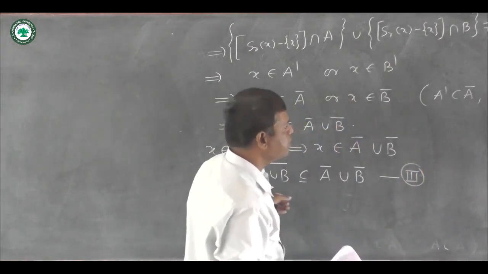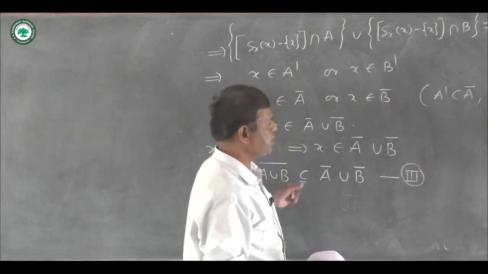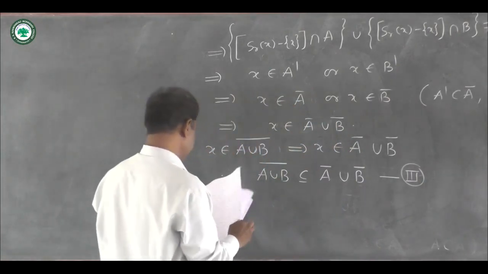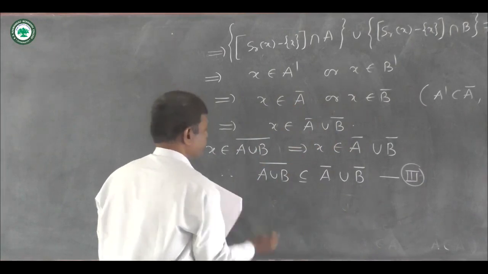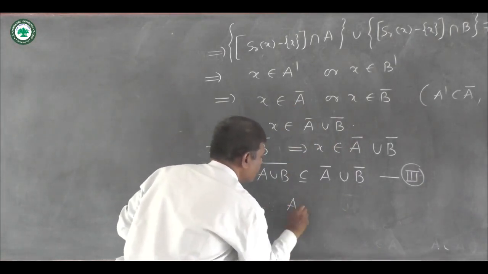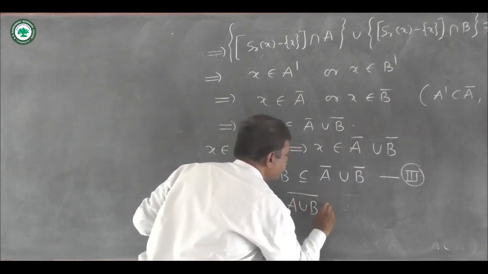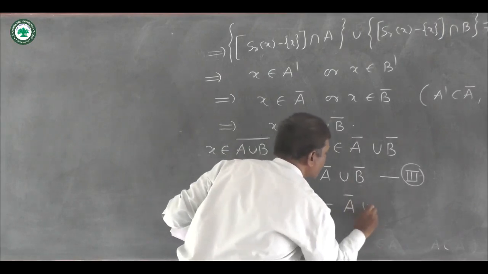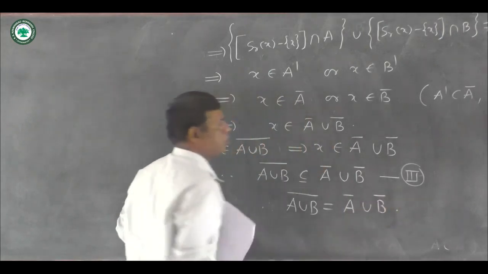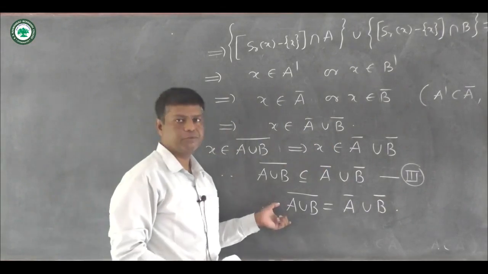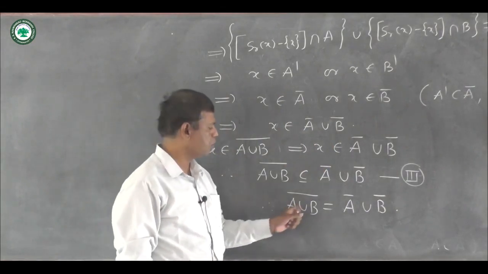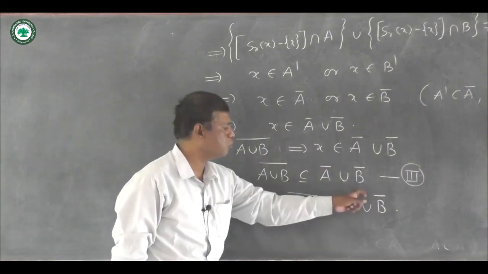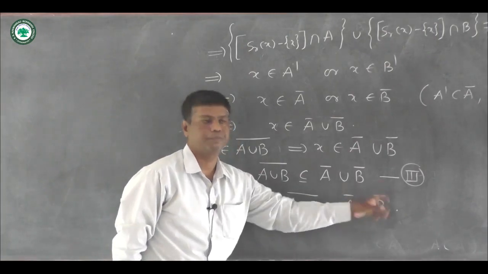Okay, now using first, second and third, we write closure of A union B is equal to closure of A union closure of B. So we have equality here in this case, that is closure of A union B is equal to closure of A union closure of B.